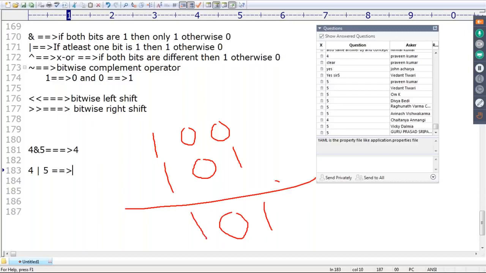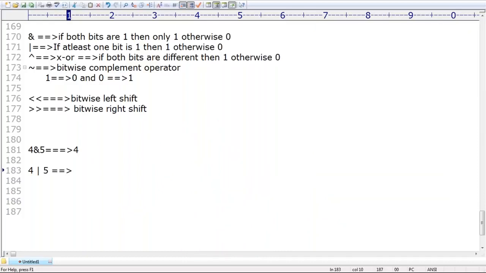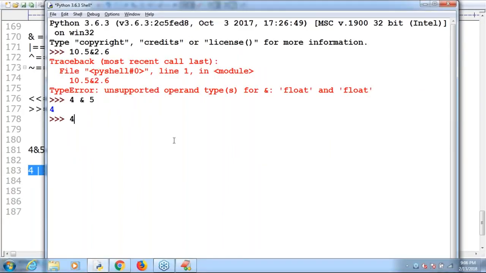Wonderful. 1 0 1, what is the value of 1 0 1, sir? 5 is the answer. Clear? Are you able to understand? What is the output by default we are going to get, sir? For the OR operator, 5 itself is the answer. Okay, 4 OR 5, 5 is the answer. Are you getting?